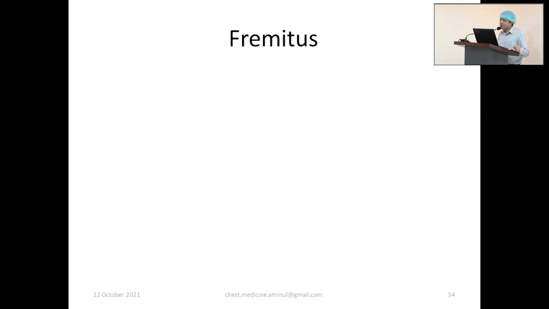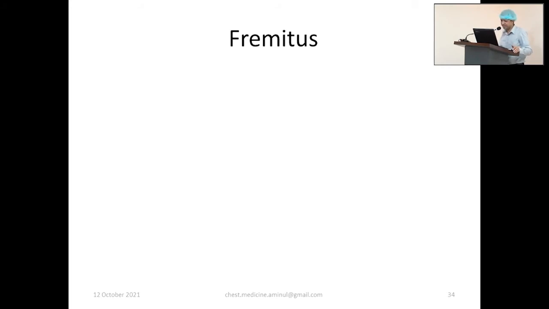Vocal fremitus, we will discuss along with resonance. This is actually not practiced much nowadays. For vocal fremitus, you stand on the right side of the patient in supine position, and ask the patient to say 99 or 3 and you will feel the vibration. You can use this surface or you can use your fingertips.